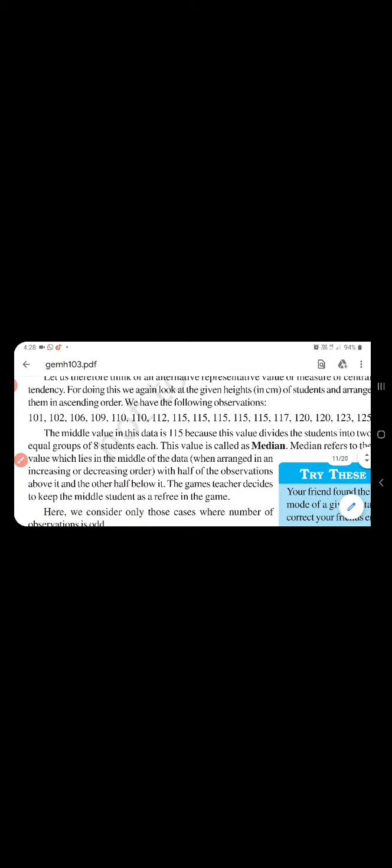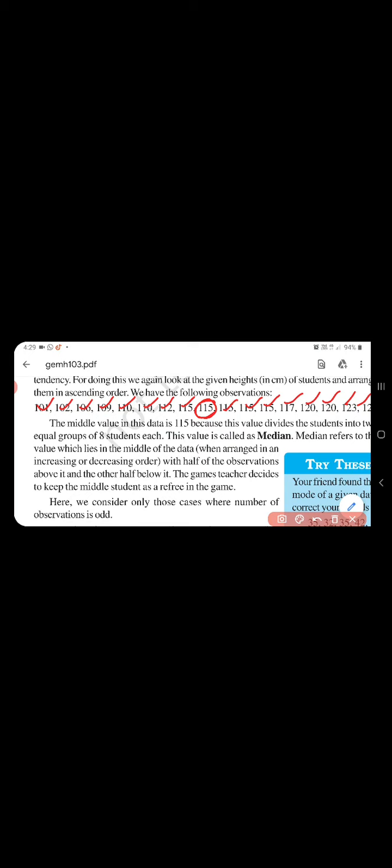If you take half, 8 is on one side and 8 is on the other side, and one number is in the middle. Count 1, 2, 3, 4, 5, 6, 7 and 8. Now again 1, 2, 3, 4, 5, 6, 7 and 8. So the middle number is 115. This middle number is the median of the data. This value is called the median.